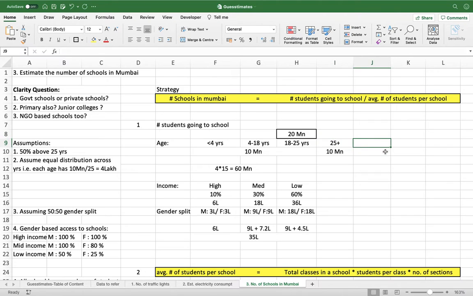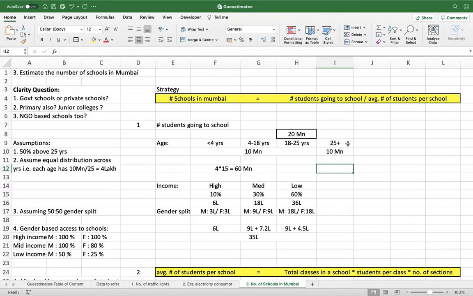Okay, and what I have done is, since India is a young country, most of our population is below the age of 35. I think 60% of our population is below the age of 35. I don't remember exactly, but yeah, something like that.